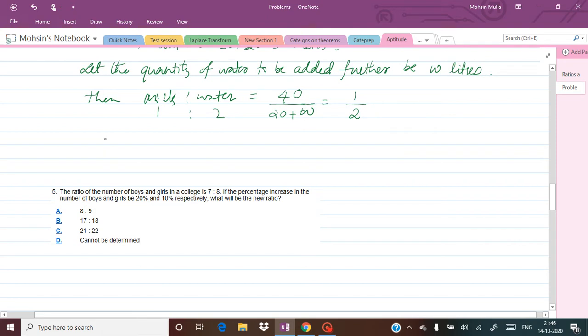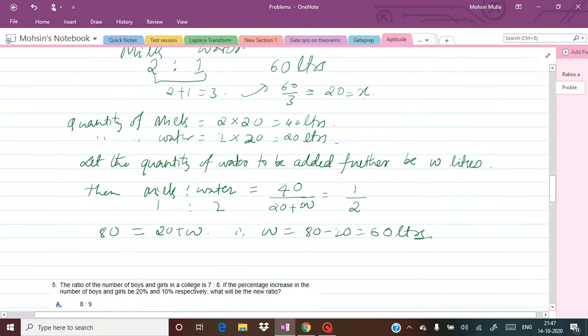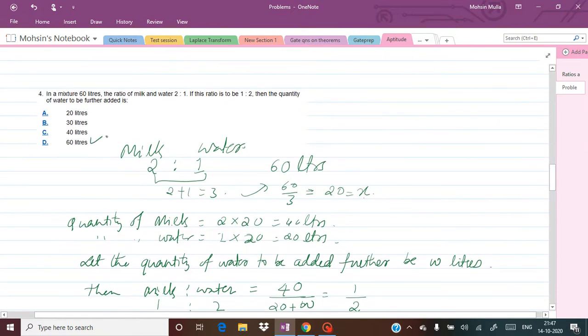So I will take 20 plus w to the right hand side, and 2 to the left hand side. So here it is going to be 80 equal to 20 plus w. So w equals 80 minus 20, that is 60 liters. Okay, so here the answer is 60 liters.